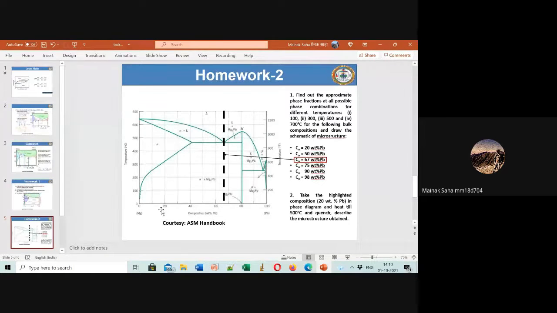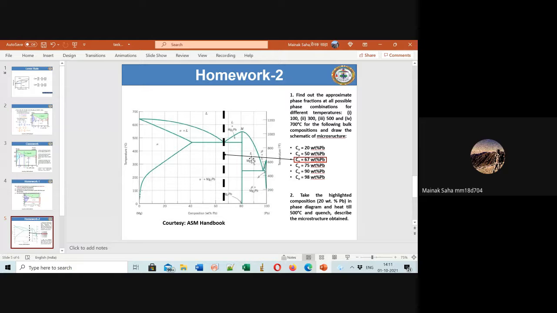Thank you. So if it's 28%, now if you draw a line here, then maybe at 100 degree you are able to find out what. If you are drawing it considering everything, this means that you will be finding out only the volume fraction of all the phases other than alpha. Because see, if you are drawing from here to here, don't consider here.